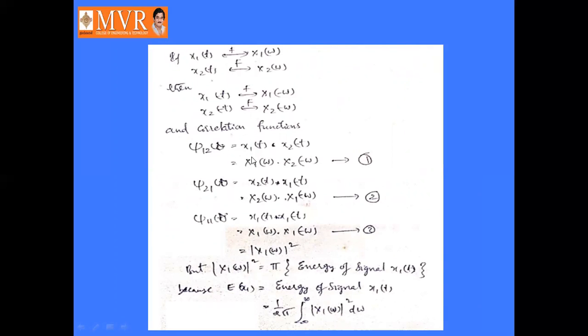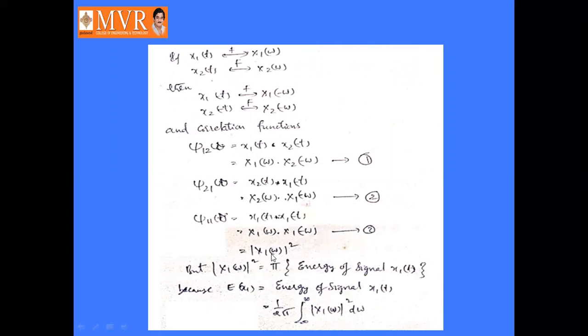So j12 of tau is equal to x1 of t convolved with x2 of minus t. In frequency domain, it will become x1 of omega into x2 of minus omega. Similarly, j21 of tau is equal to x2 of t convolved with x1 of minus t, or in frequency domain it will become x2 of omega into x1 of minus omega. So j11, this is autocorrelation. Autocorrelation is nothing but x1 of t convolved with x1 of minus t. In frequency domain, it is x1 of omega into x1 of minus omega, right? So that is nothing but mod x1 of omega square.